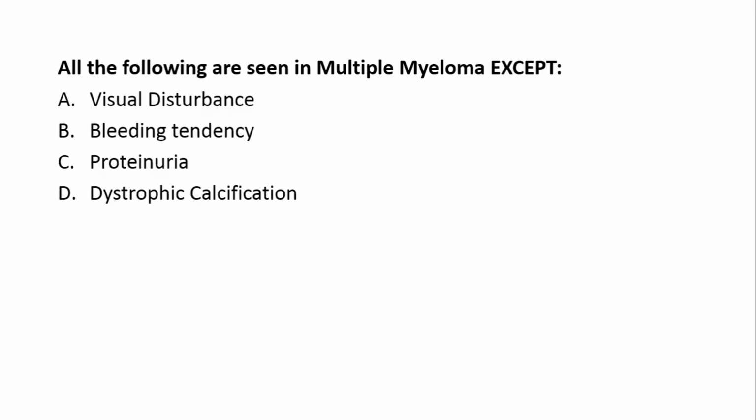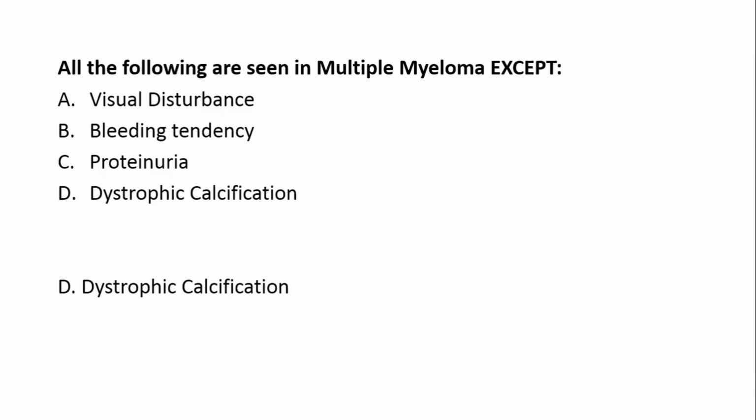All the following are seen in multiple myeloma except visual disturbance, bleeding tendency, proteinuria, dystrophic calcification. The answer is dystrophic calcification. No doubt visual disturbance, bleeding tendency and proteinuria are seen in multiple myeloma. But dystrophic calcification is not seen.